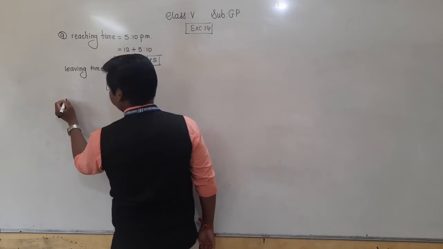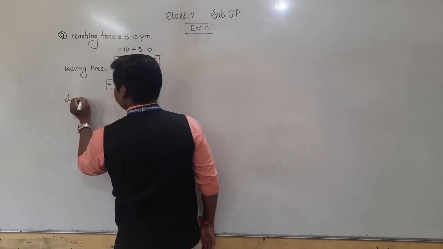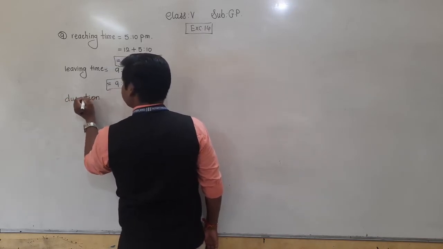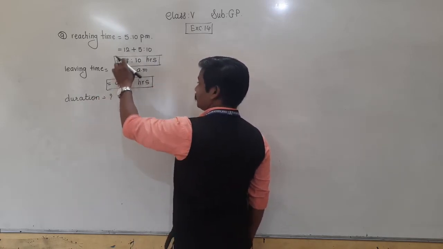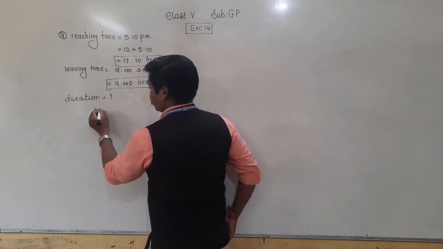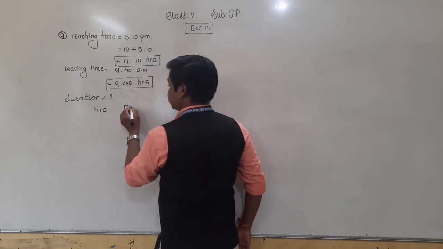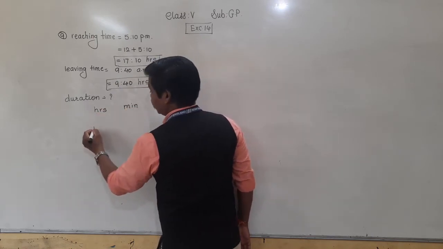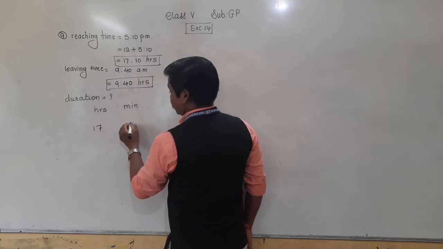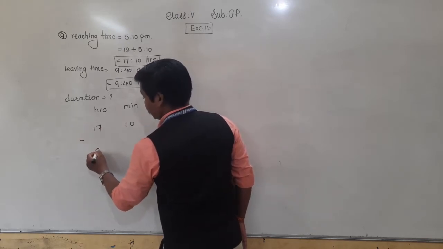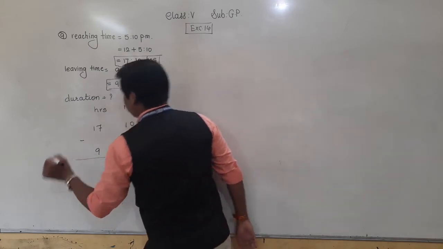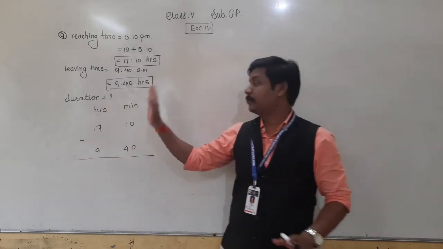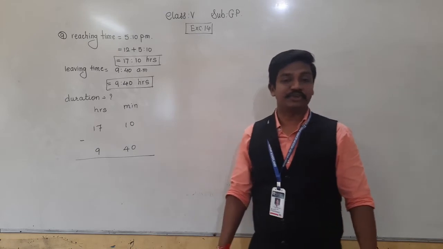Now we have to find the duration. For that we have to subtract the leaving time from the reaching time: 17 hours 10 minutes minus 9 hours 40 minutes. Now how to do the subtraction of time?